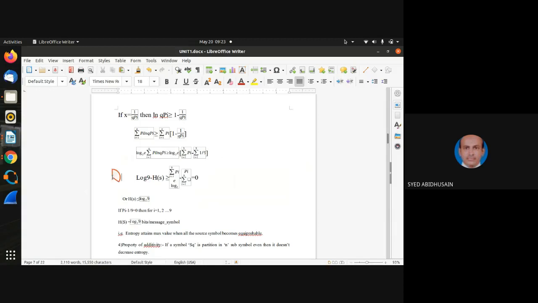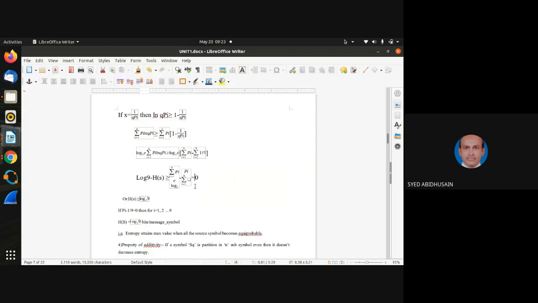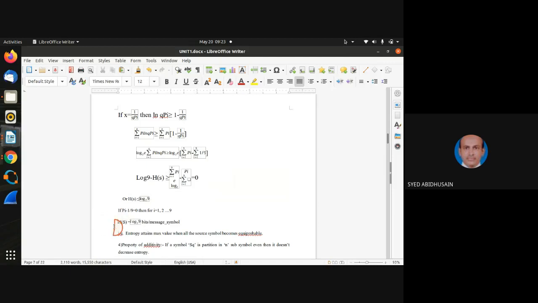So finally, deriving this equation and simplifying, you are going to get H(S) is less than or equal to log of q to the base 2. I'll be providing the notes. You just concentrate on those notes. The answer will be the same. You will be able to understand, right? Therefore the final answer is H(S) is equal to log of q to the base 2. It is not 9; by mistake it has become 9 while typing. So H(S) will be equal to log of q to the base 2.